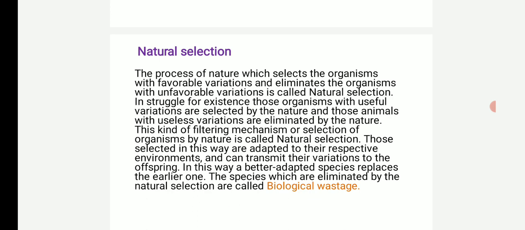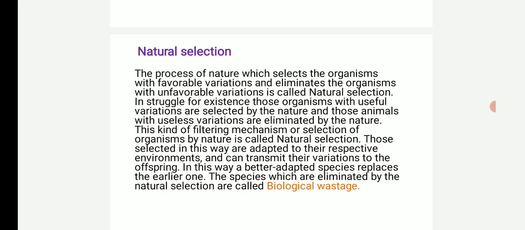Next, natural selection. The process of nature which selects the organisms with favorable variations and eliminates the organisms with unfavorable variations is called natural selection. In struggle for existence, those organisms with useful variations are selected by nature, and those organisms with useless variations are eliminated by nature.